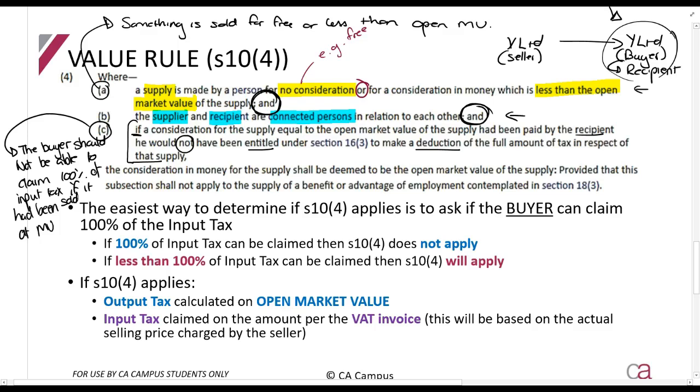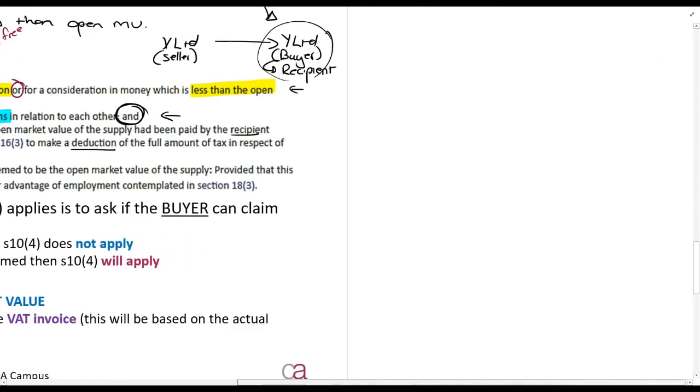Okay, so I'm going to go through it again. So what does the rule say? It says, this section will apply if there is a supply, something is sold for less than market value, between two connected persons, and if it had been at market value, the buyer would not have been able to claim 100% of input tax. Now, when is a situation when the buyer would not be able to claim 100% of input tax?